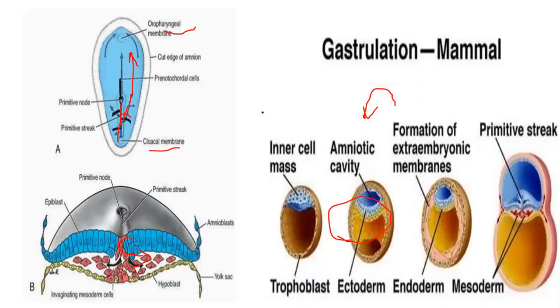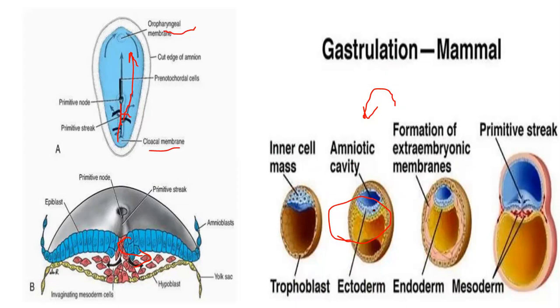So here we can see the gastrulation properly. This is the trophoblast cells. These are the inner mass, that is called the embryonic disc. And then the embryonic disc is further divided into epiblast and hypoblast.